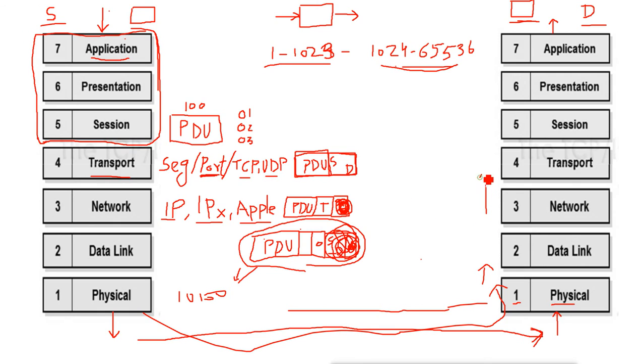Now the transport layer sees this header, and it defines the port number, how many segments there are, and whether it is coming from TCP or UDP. So it will work accordingly. If it is coming from TCP, then it has to wait for the other segments and send the acknowledgement and do all those flow control things. Finally, after doing everything, when all the segments have arrived, it will join the segments according to the sequence and create the PDU.